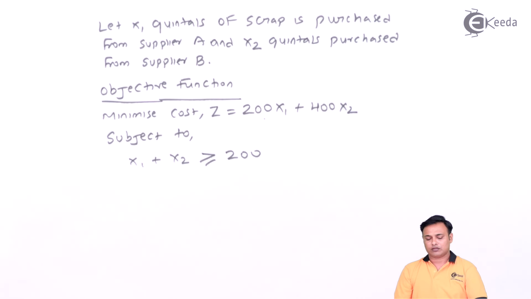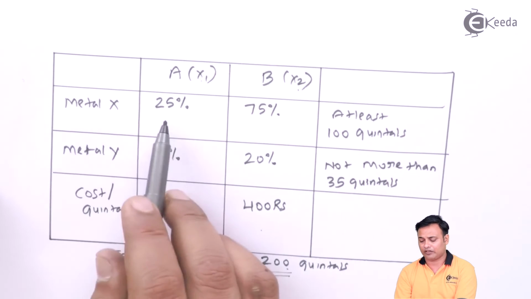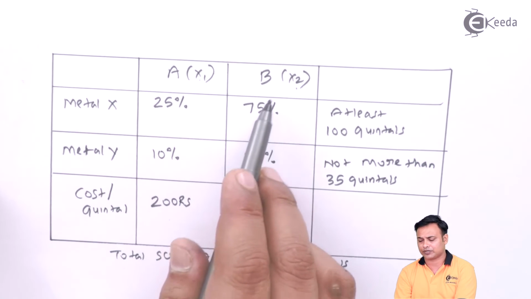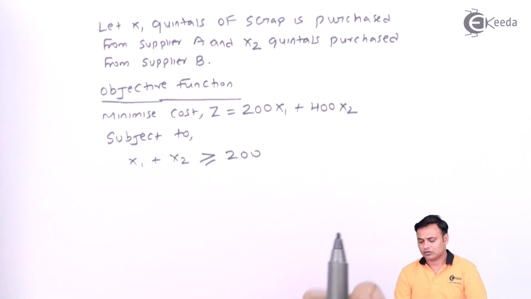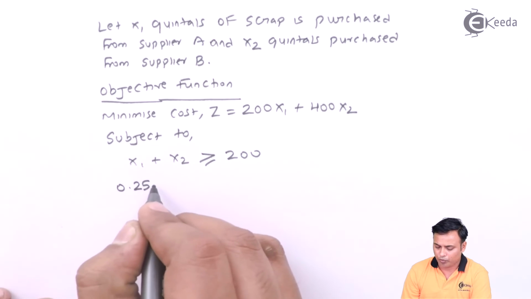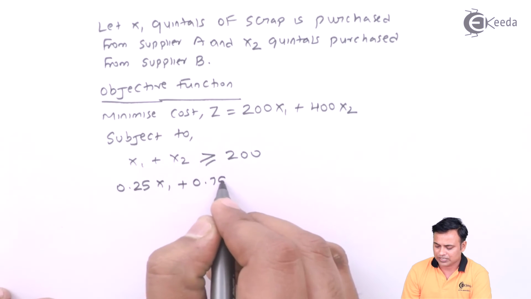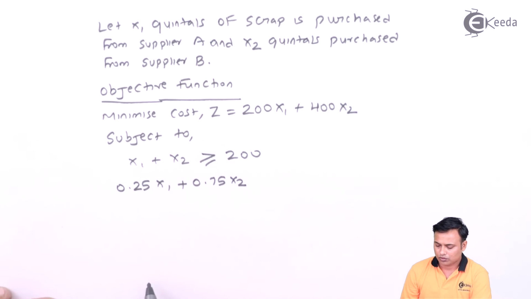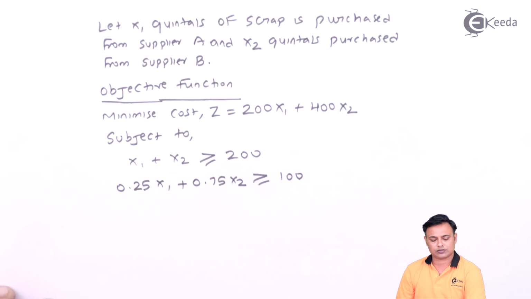Then there is a constraint for metal X and metal Y. For metal X, 25% of x1 plus 75% of x2 should be at least 100 quintals. So 25% is 0.25 x1 plus 75% is 0.75 x2, more than or equal to 100 quintals.